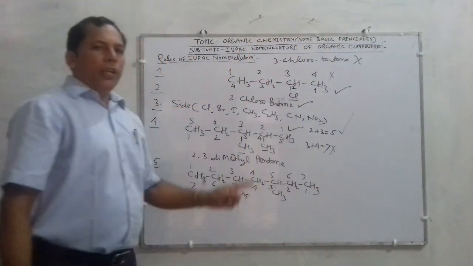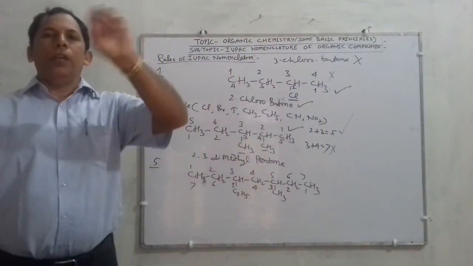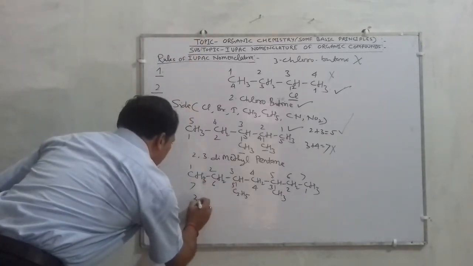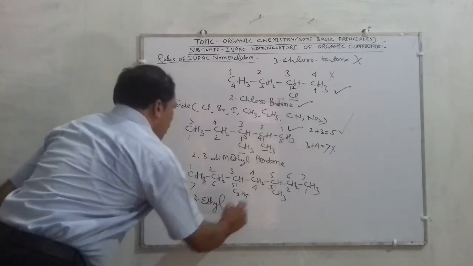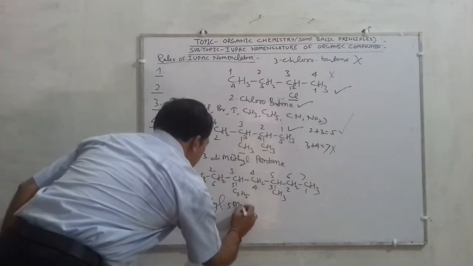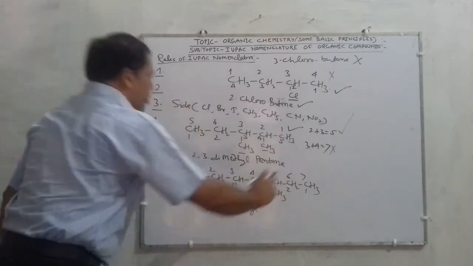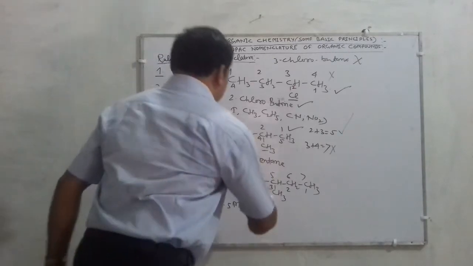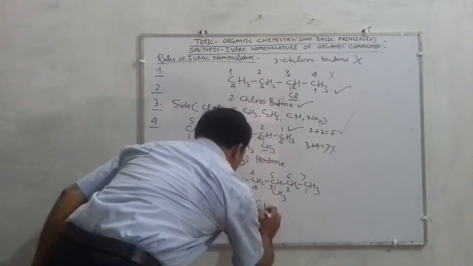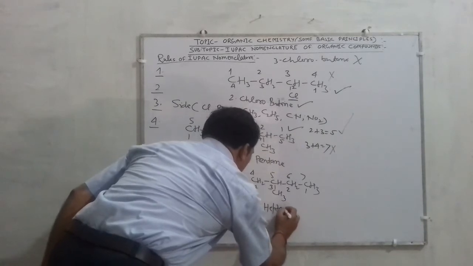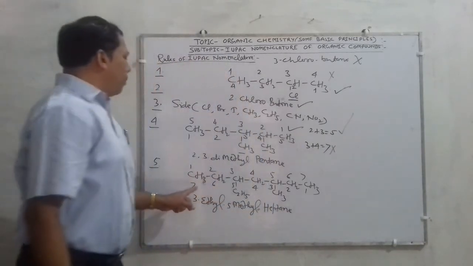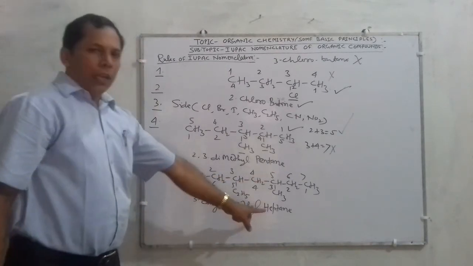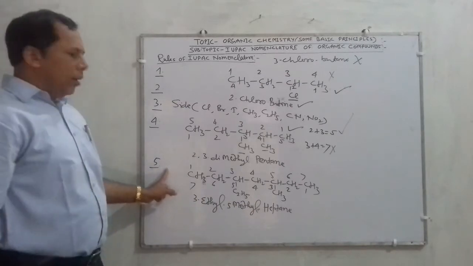No doubt E comes before M in the alphabet. So the name of this compound will be 3-ethyl, 5-methyl, and the longest chain of aliphatic hydrocarbon is 7. So no doubt it is heptane. The name of this compound will be 3-ethyl, 5-methyl heptane, and that is according to the rule.